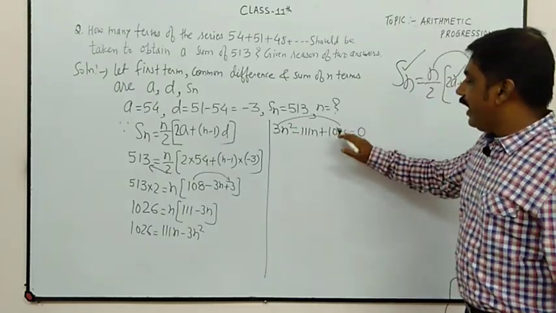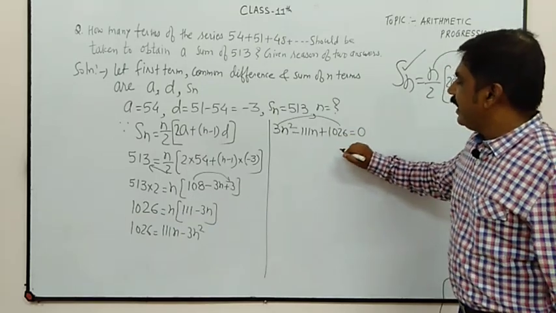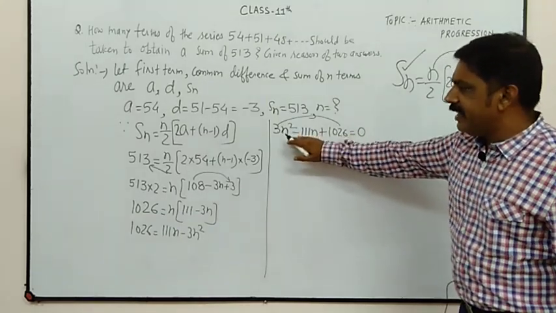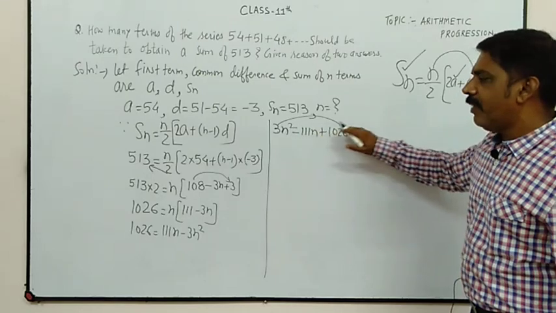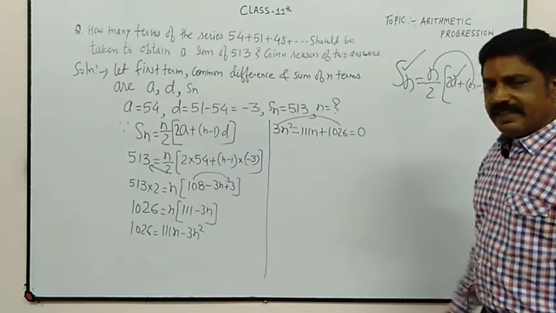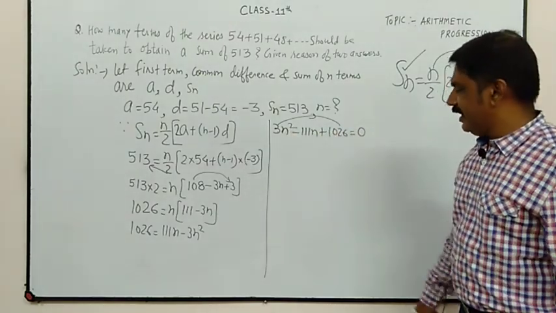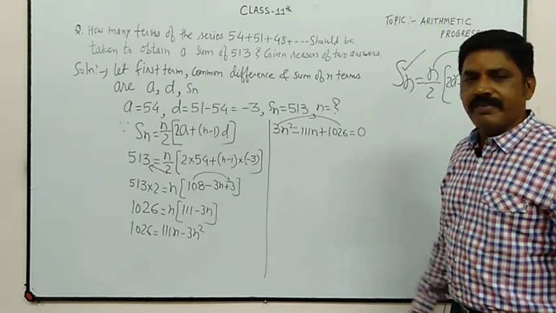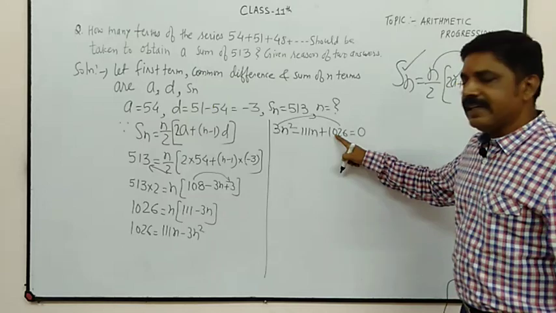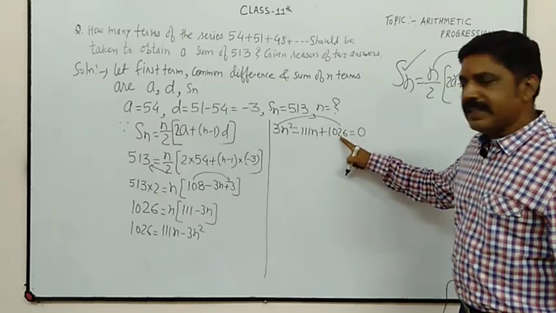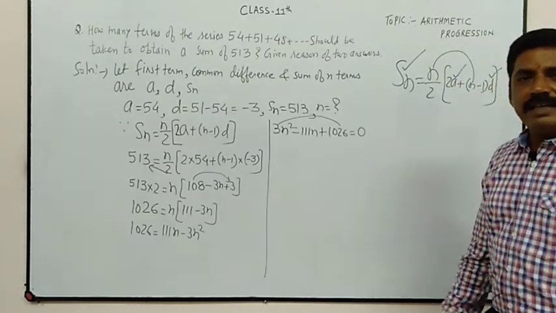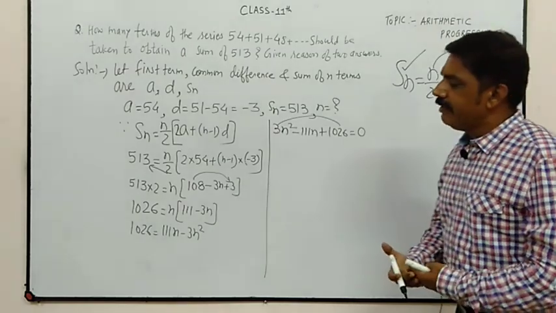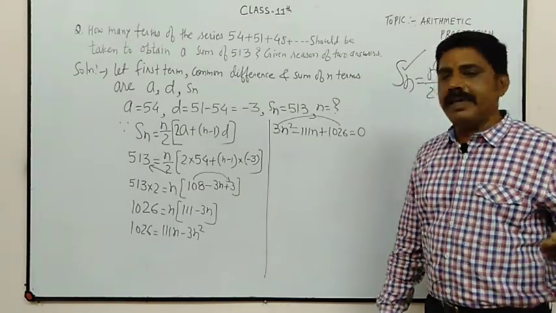First of all, see whether it is divisible by 3. See, 3 1s are 3, 3 3s are 9 and 3 7s are 21. 3 3s are 9, 3 4s are 12 and 3 2s are 6. So we can first of all divide by 3.